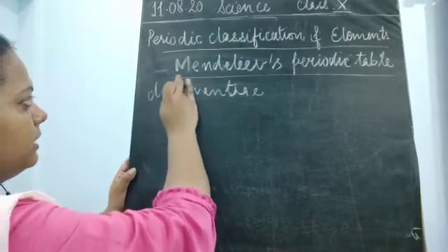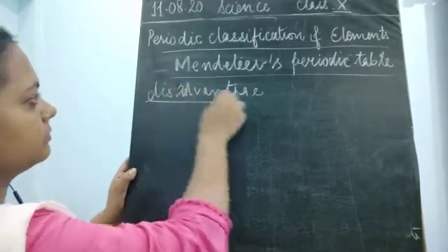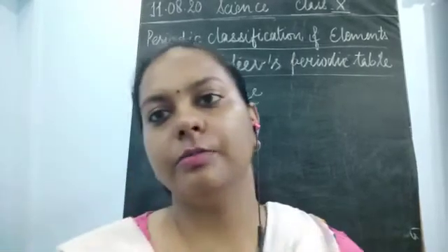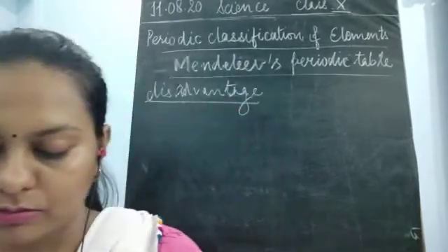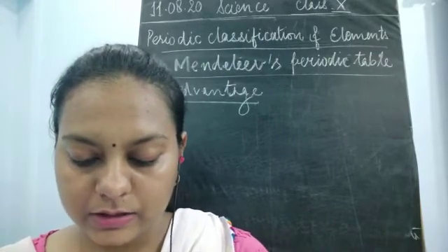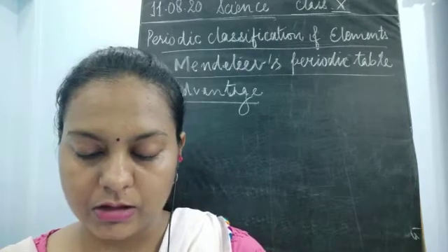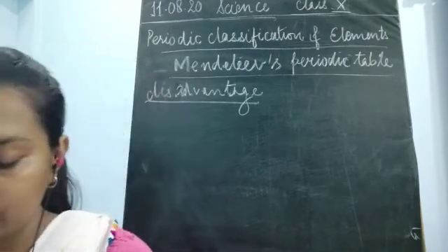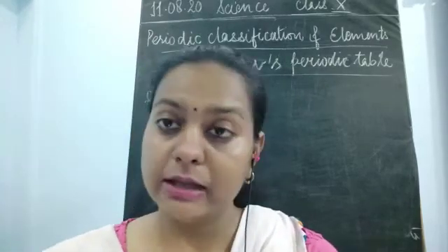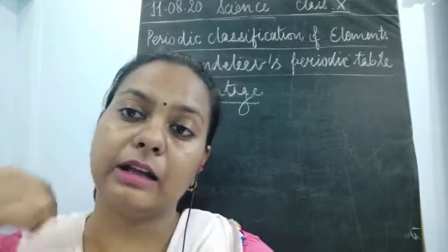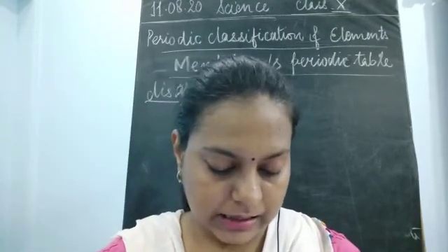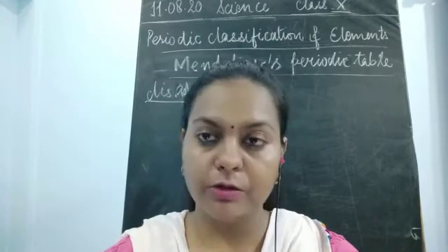So what was the disadvantage of Mendeleev's classification? What would you think, that there could be certain disadvantages also? That could be one point to think over, whether this was having any disadvantage or not. So advantages were more. What were the advantages? The person has given the gaps also. Even he knew that at different times new elements would be found. So where could he place them?